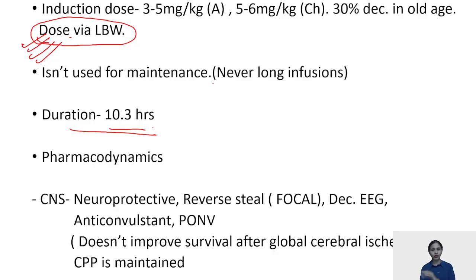long infusions. Talking about the pharmacodynamics, the central nervous system. Thiopentone and barbiturates are very good when we talk in terms of the central nervous system. They are neuroprotective. Again, everything is decreased. Other than that, what is special in thiopentone is the reverse steal phenomenon or the Robin Hood phenomenon.